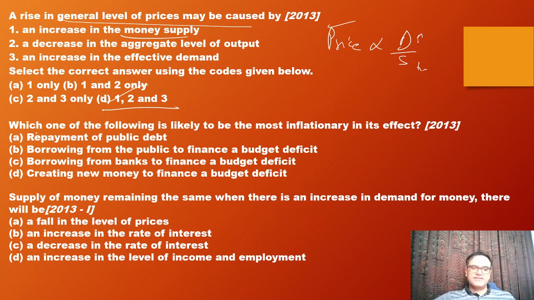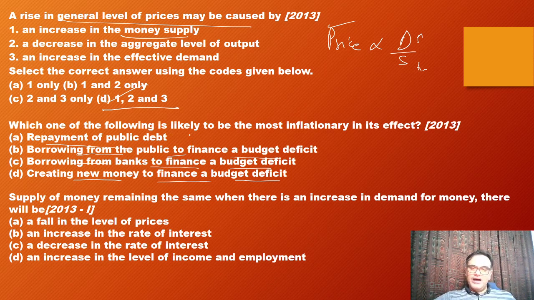Okay. Next, which one of the following is likely to be most inflationary in its effect? Repayment of public debt, borrowing from the public to finance budget deficit, borrowing from the banks to finance budget deficit, creating new money to finance budget deficit. This was a very dicey kind of question, and multiple people had multiple opinions on it.